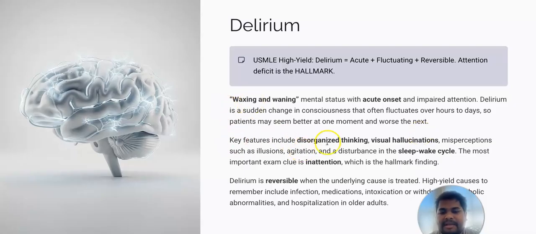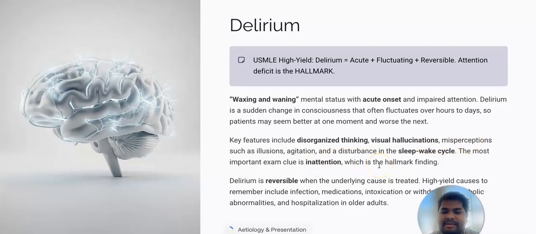Key features include disorganized thinking, visual hallucinations, misperceptions such as illusions, agitation, and a disturbance in the sleep-wake cycle. The most important exam clue is inattention, which is the hallmark finding. So whenever you see delirium, you have to understand this is acute onset. It has waxing and waning, that means a fluctuating course, and there is always impaired attention. There is a disturbance in the sleep-wake cycle, and the person may experience disorganized thinking, visual hallucinations, misperceptions, and agitation.